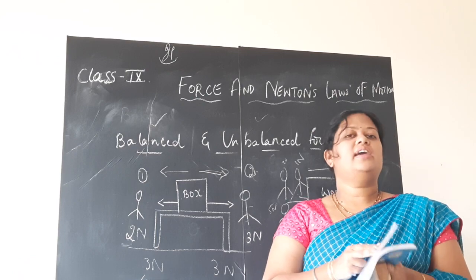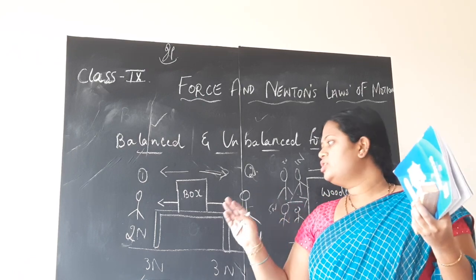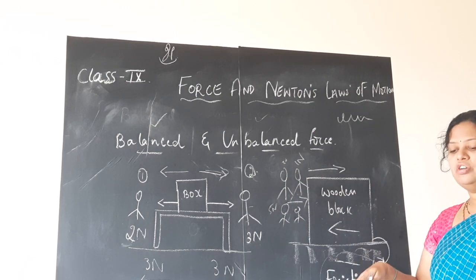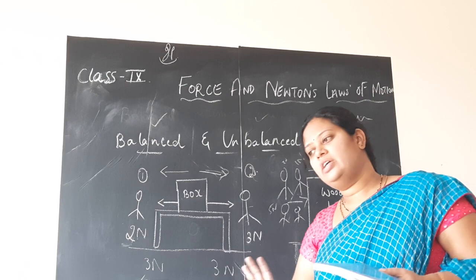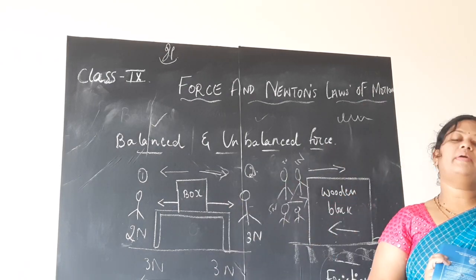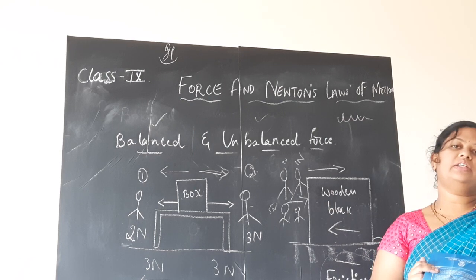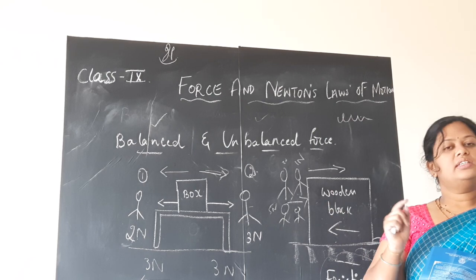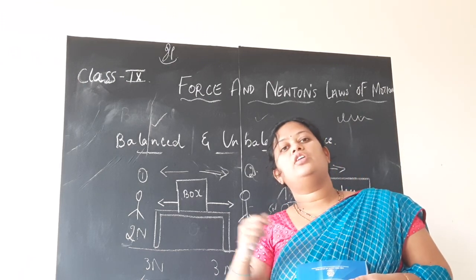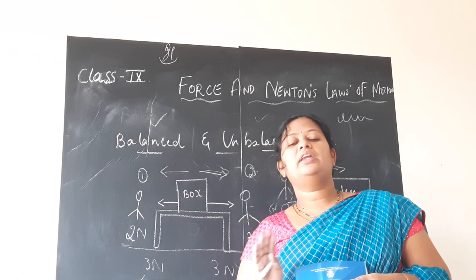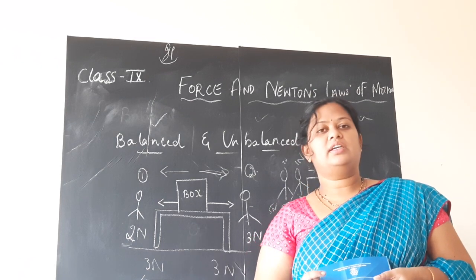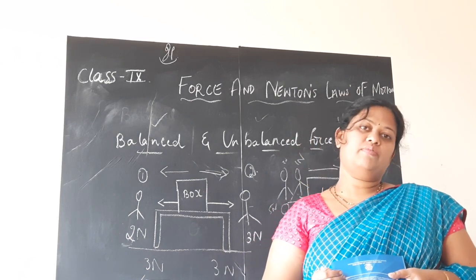Again, what it means is, see, as long as you are applying the force, these three persons are applying force on the wooden block against this frictional force, the unbalanced force will be present and the wooden block continues to move. But as soon as these three persons stop applying force, again the wooden block will remain stationary. The force becomes balanced. Similarly, in case of riding the bicycle, unless and until you are pedaling, it will move. If you stop pedaling, it will slow down, but it will not suddenly stop, as I said. It will move a certain distance and then only the bicycle will come to rest.